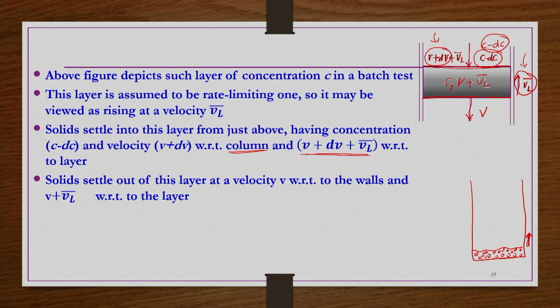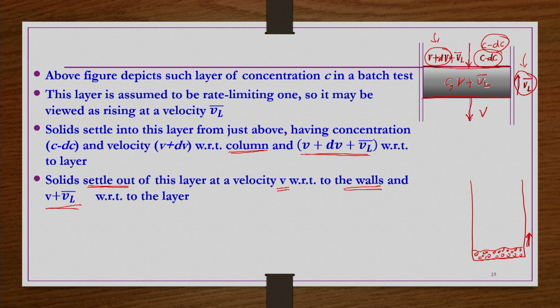Similarly, solids settle out, passing down through this layer, at a velocity V with respect to the column walls and V plus VL bar with respect to the layer. So, this is very important.